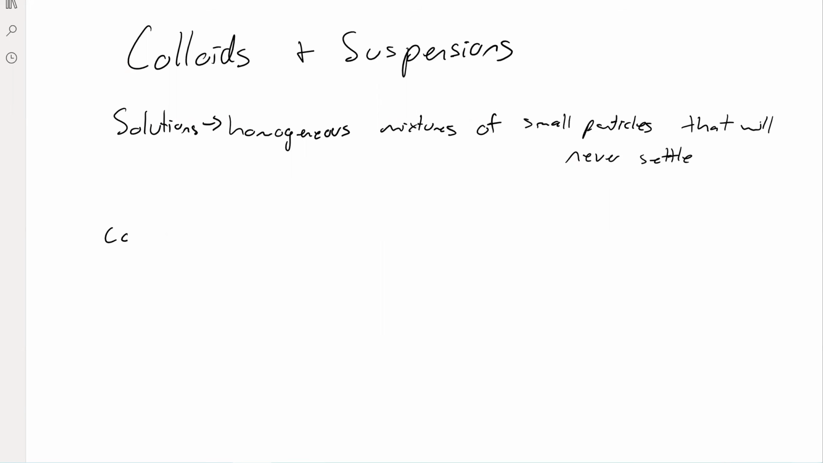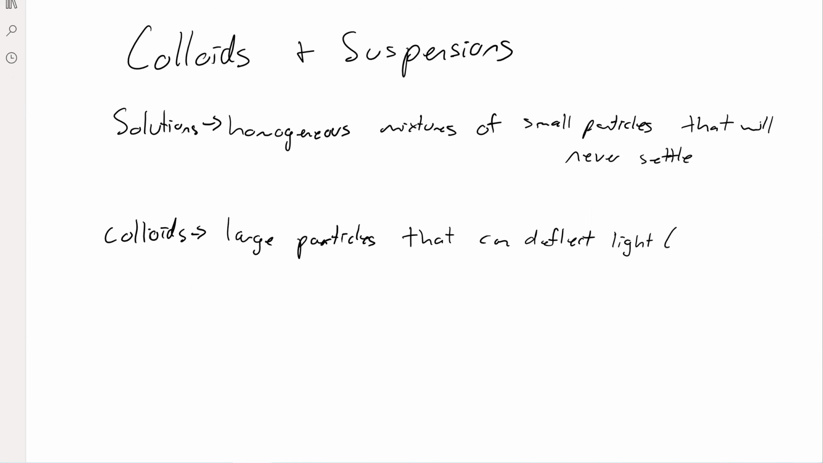If we make these larger and group them together, we can have colloids. They're also sometimes called colloidal dispersions. They are large particles, so now multiple molecules joined together, that can deflect light. They're big enough particles that they'll actually deflect light, and I'll show you an image of that later. It's called the Tyndall effect. They also still don't settle. So even if you leave it out for a long time, it's never going to settle out of solution.